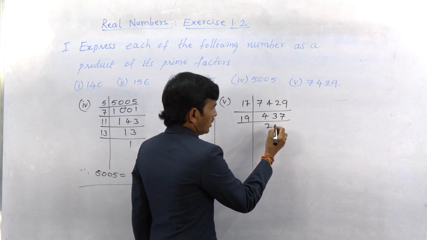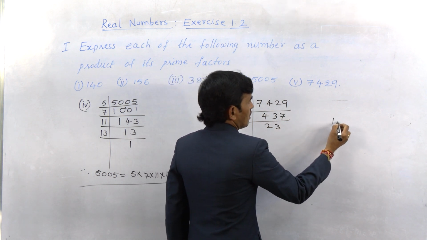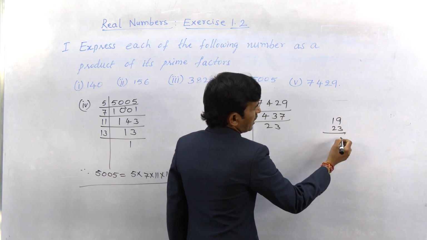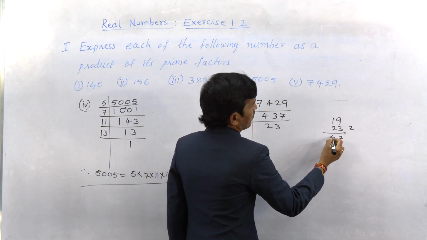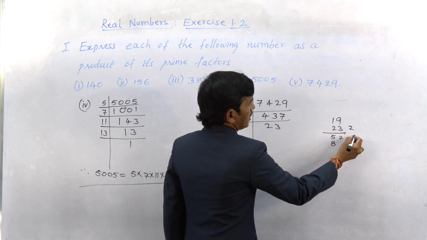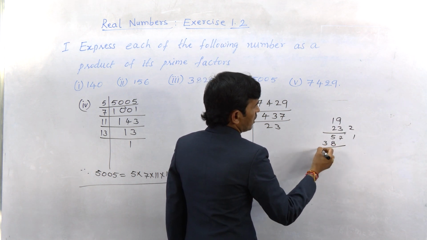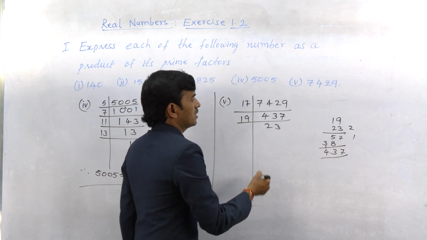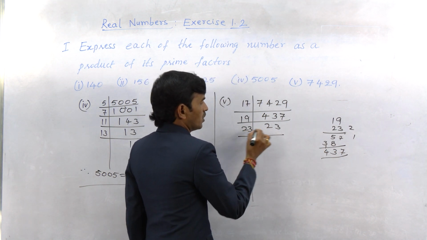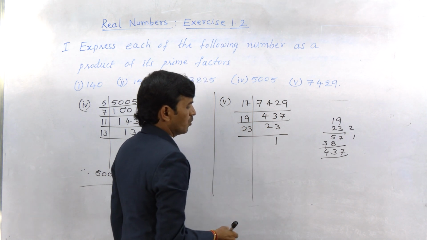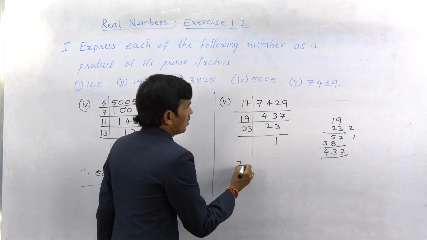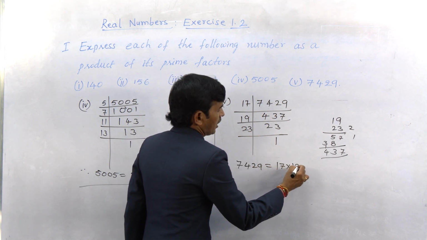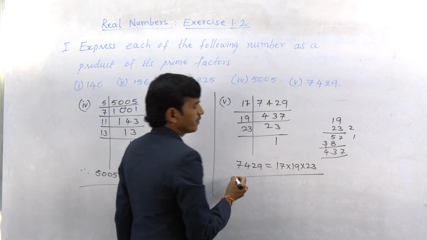Now the 19 table you can check. 19 into 23 times. 19 3s are 57, 19 2s are 38, and so on, giving 437. So 23 is also a prime number, it is divisible only by itself. So we write 7429 as 17 into 19 into 23.